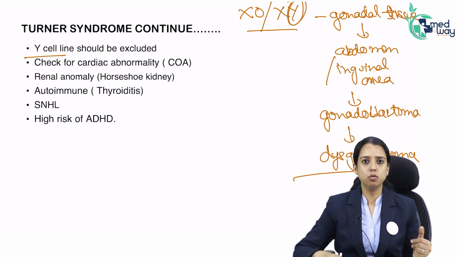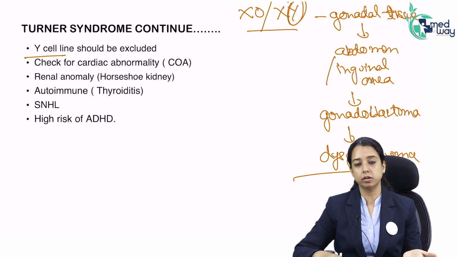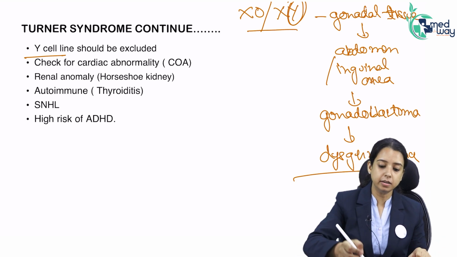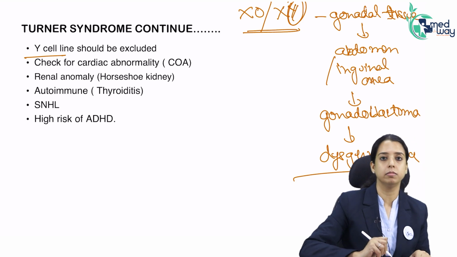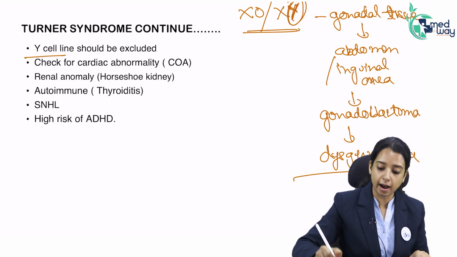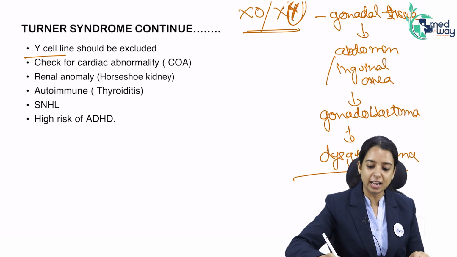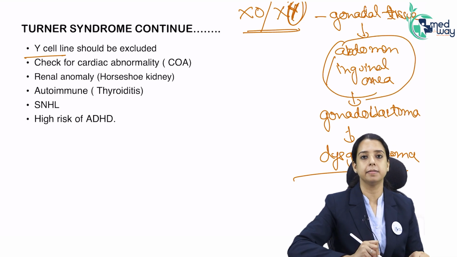Don't think, why karyotype? Why will I do karyotype? We know it's Turner. You will do karyotype because 5% of Turners are mosaic with Y chromosome. And if there is a Y chromosome, you have to do gonadectomy. You cannot leave gonads in the abdomen and inguinal area.